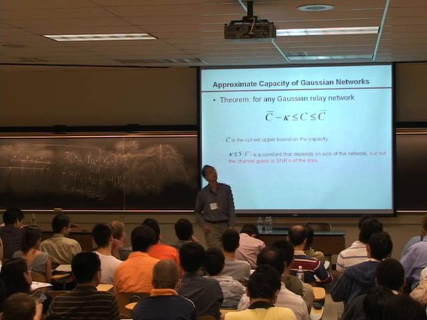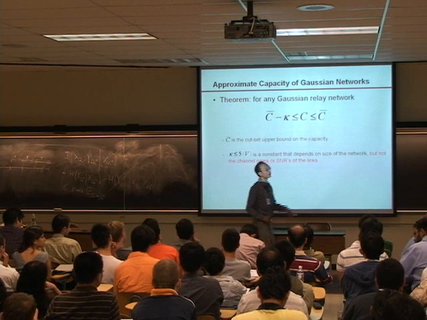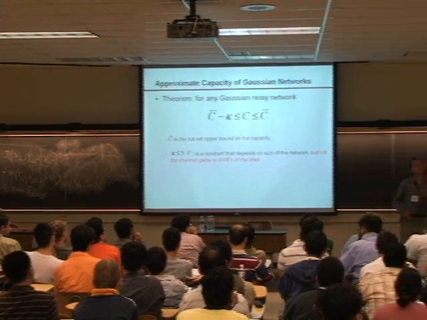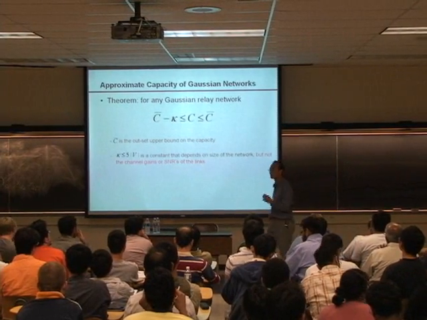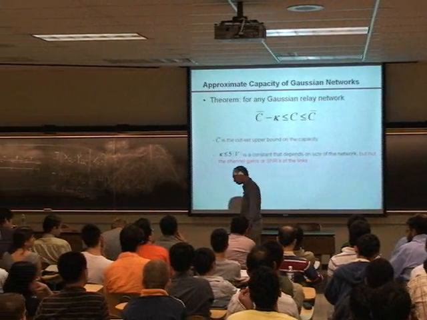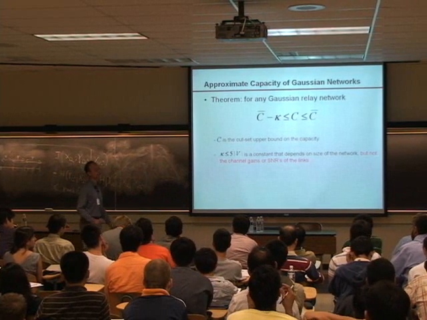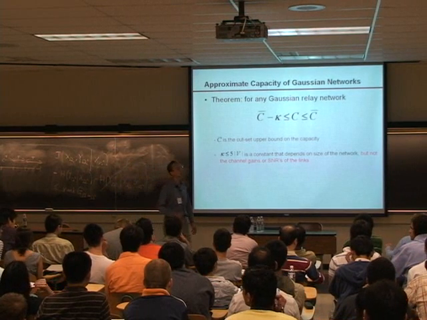Okay? So right now, we still have not shown that our strategy is not subsumed by compress and forward, because compress and forward has this auxiliary random variable which we don't know how to deal with. But I think we're pretty convinced that Gaussian compress and forward will not be able to get this constant gap bound. So our strategy is better than that. Whether you can get by with other input, we don't know.